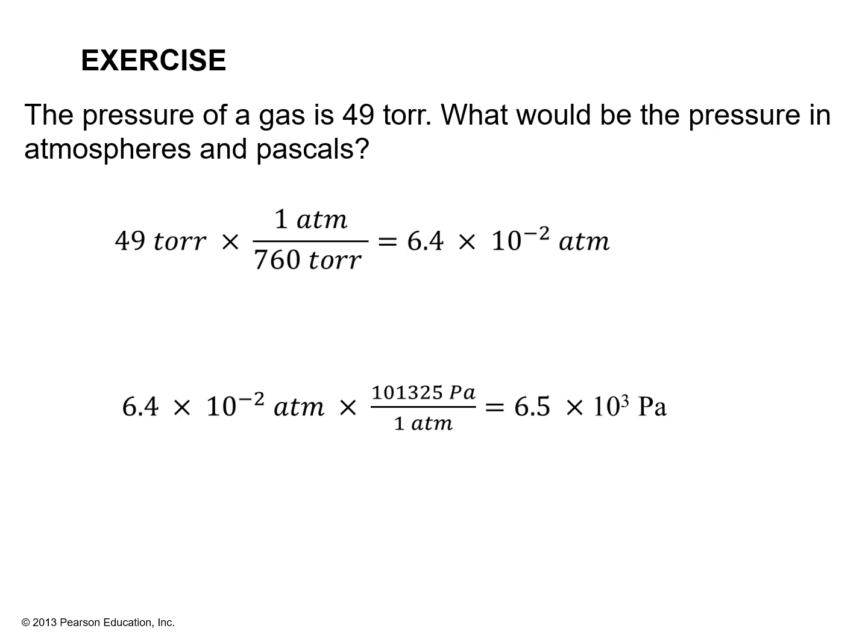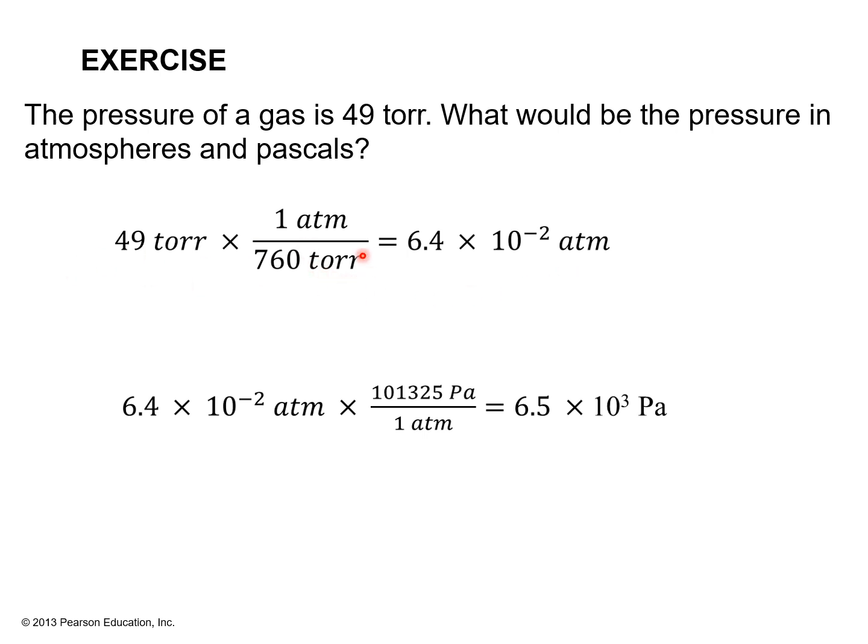Okay, let's try this exercise. If you look at the question here, the pressure of a gas is 49 torr. What would be the pressure in atmosphere and pascals? When you look at this question, actually it just wants you to convert the unit from torr to atmosphere and also to pascal. So you have to know how to convert from one unit to another unit.